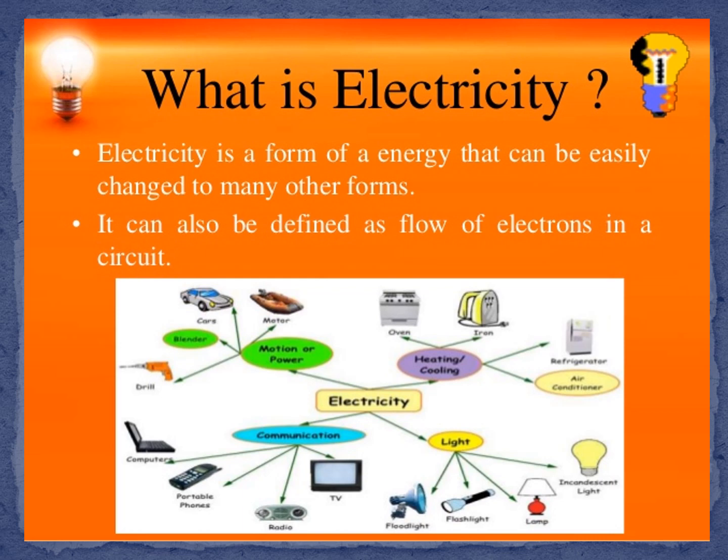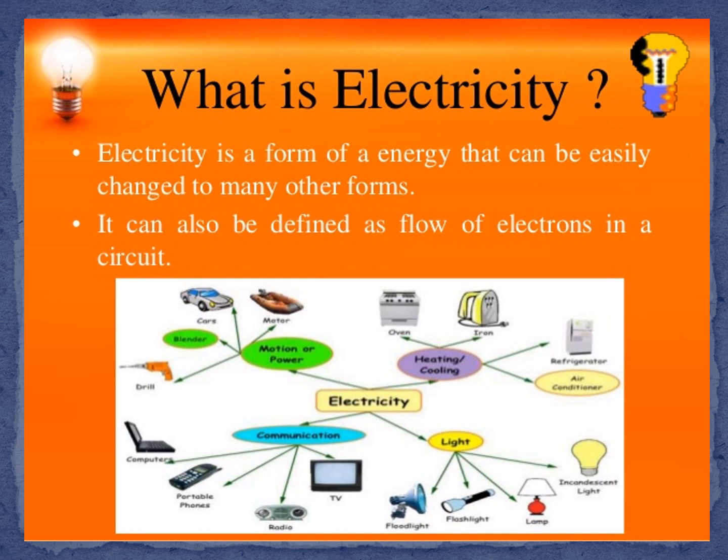What is electricity? Electricity is a form of energy that can easily be changed to many other forms. See the picture, everybody. Yes, light, communication, heating, cooling.